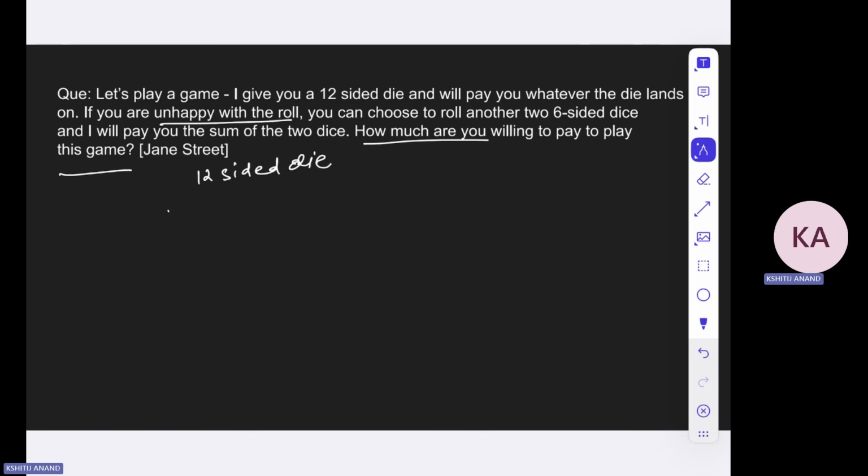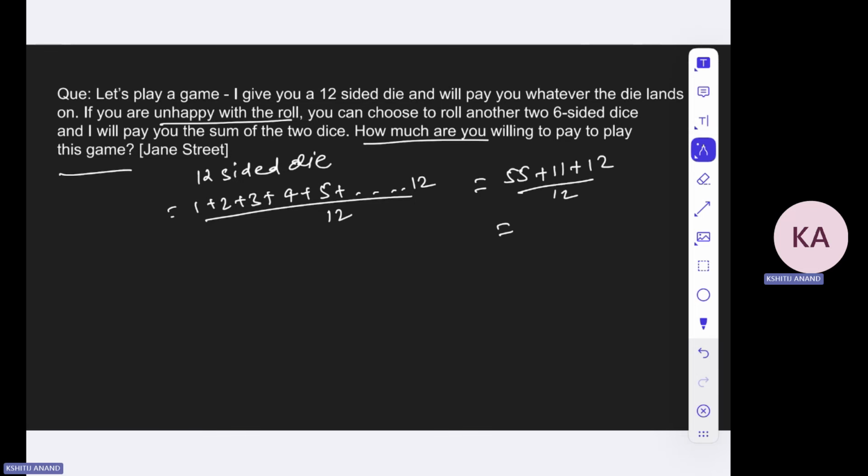I think this will be 55 plus 11 plus 12, which is 66 plus 12, which is 78, divided by 12. So 12 sixes are 72, and it is 6.5. So 6.5 is the average, and obviously it should be.